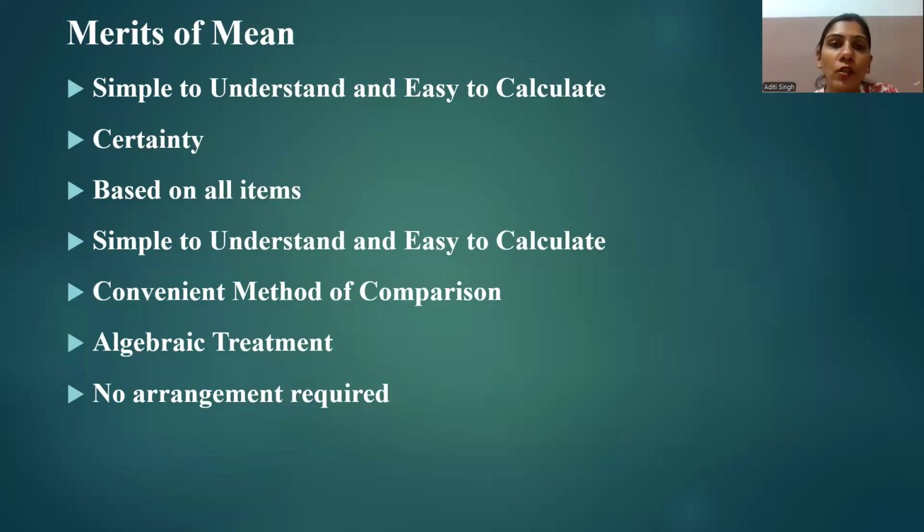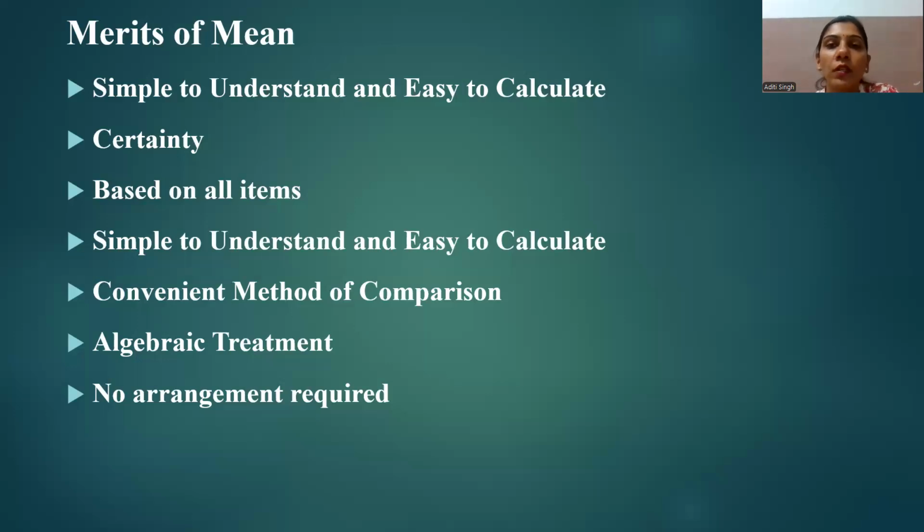The calculation of the arithmetic mean necessarily requires only a basic knowledge of addition, multiplication, and division of numbers. In the mean, we add all the items and divide them by the total number.